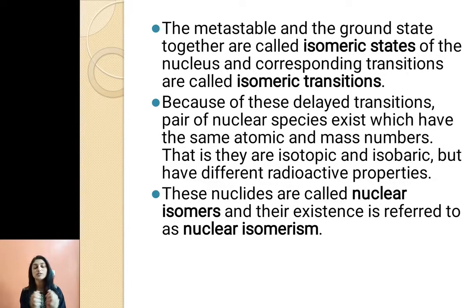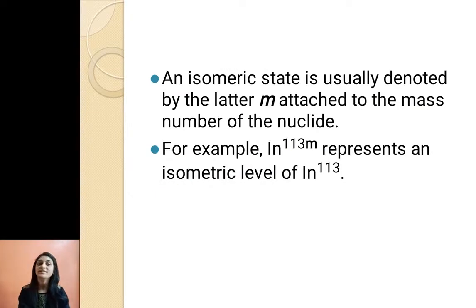So these nuclides are called nuclear isomers. What are nuclear isomers? Nuclear isomers are isotopic and isobaric, but they differ in terms of radioactive properties, and their existence is referred to as nuclear isomerism. An isomeric state is usually denoted by a small letter m. Suppose we have indium 113m. If I am writing m there, that means it is the isomeric level of In-113.